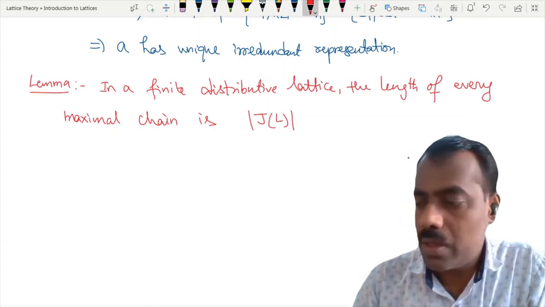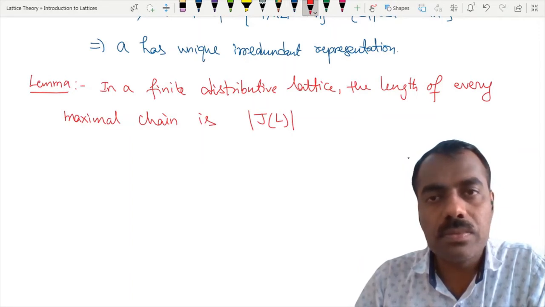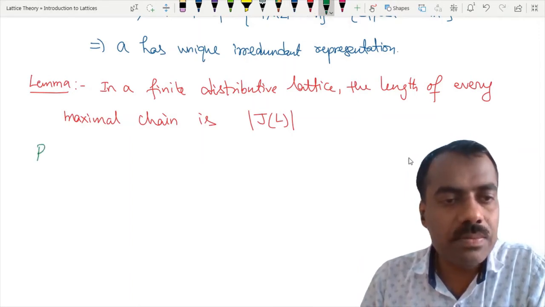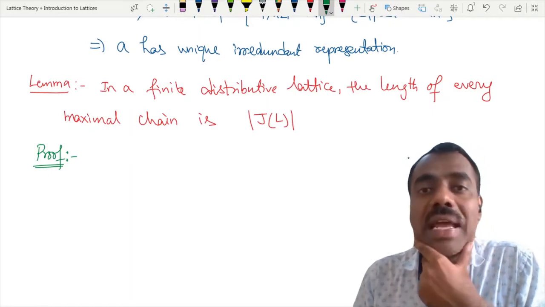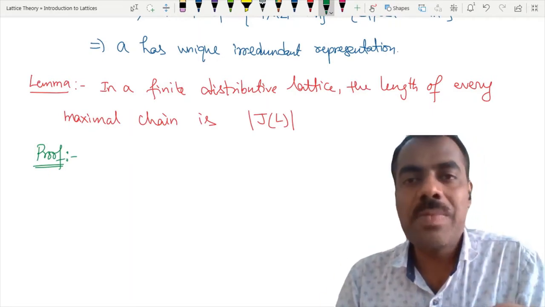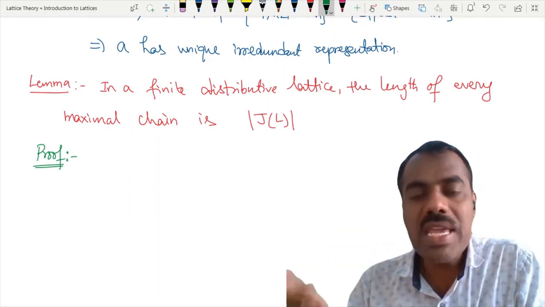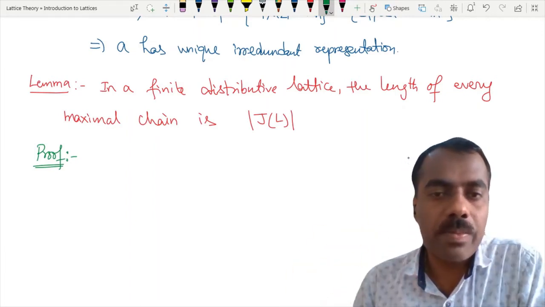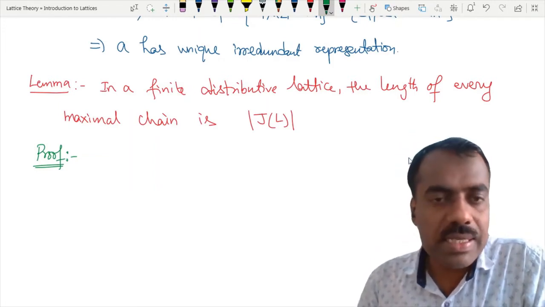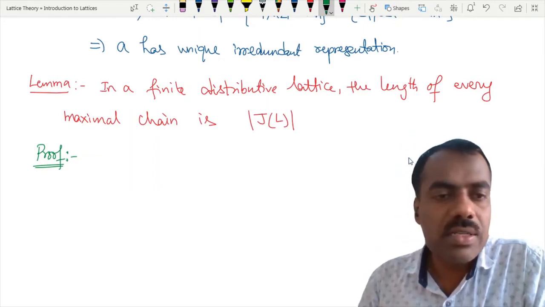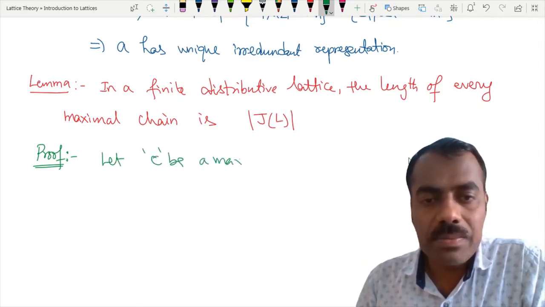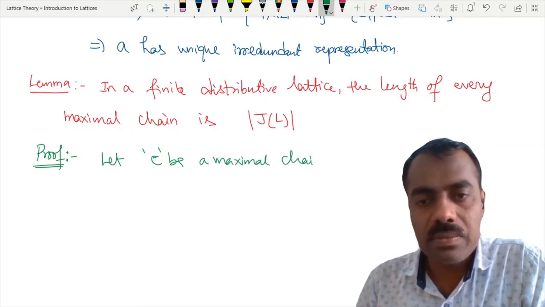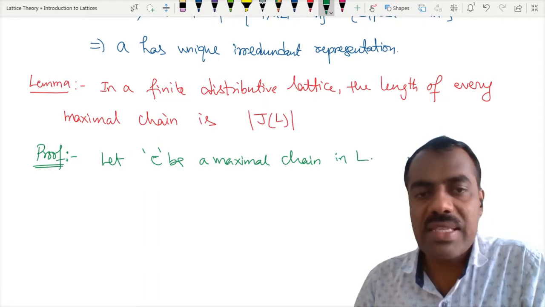Are you following what this statement is? Is the statement clear? The statement says that if your given lattice is a finite distributive lattice, then the length of a maximal chain we are actually giving in terms of how many irreducible elements we have. Okay, fine. So how we will prove this is that, let C be a maximal chain in L, where L is a finite distributive lattice.